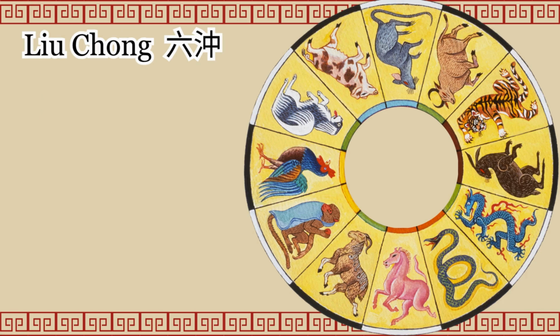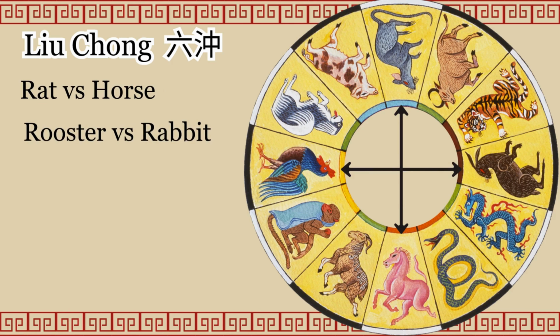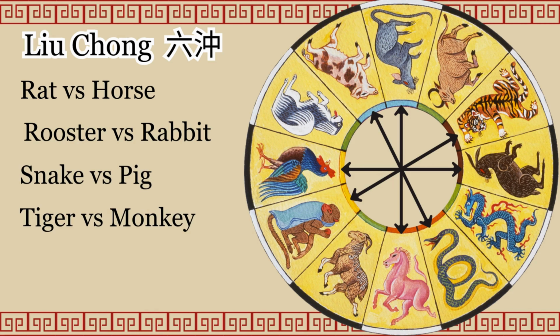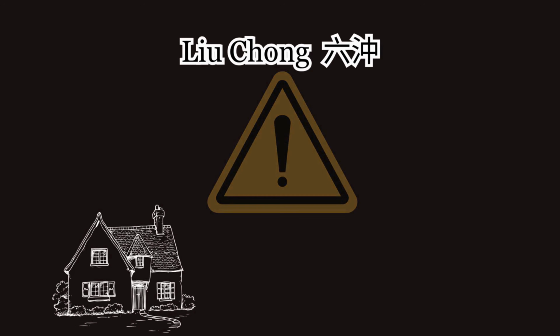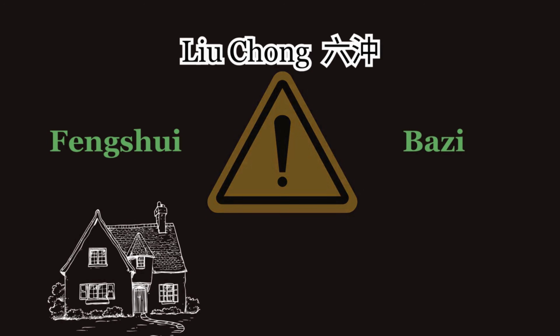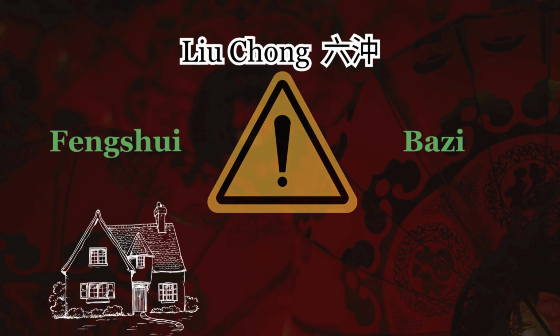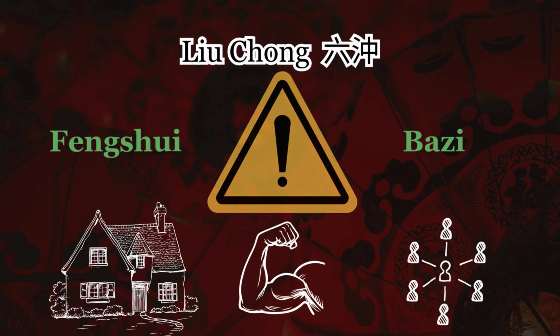Let's start with rat. The opposite of rat is horse. Then we have rooster versus rabbit. Snake will conflict with pig, and tiger will stand against monkey. Dragon is opposite of dog, and lastly, ox versus goat. Liu Chong is extremely important in fengshui and bazi because it will guide you on which earthly branch does the most damage to your house, your own health, and connections with others.